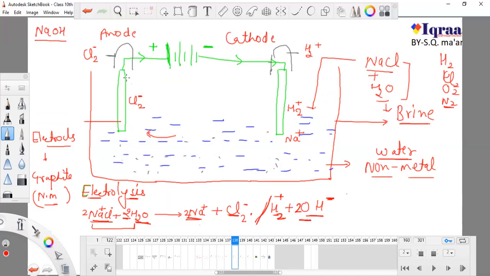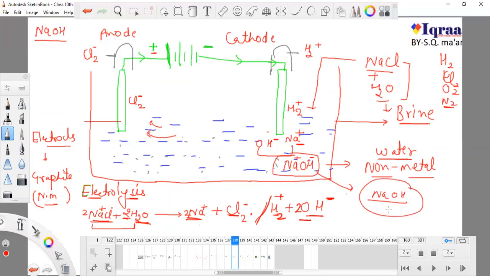But this OH will not get attracted to this anode, and it will be attracted to this Na because it is positive. So despite going to this positive terminal, it finds that Na is more appealing, or Na attracts it more, because of its charges. So it will move towards this Na rather than going to this, because Na also has positive charge and this terminal also has positive charge, but it finds Na more powerful, so it will go here. And both Na and OH will communicate with each other and they will form Na plus OH minus. Okay, and we can write this as NaOH.